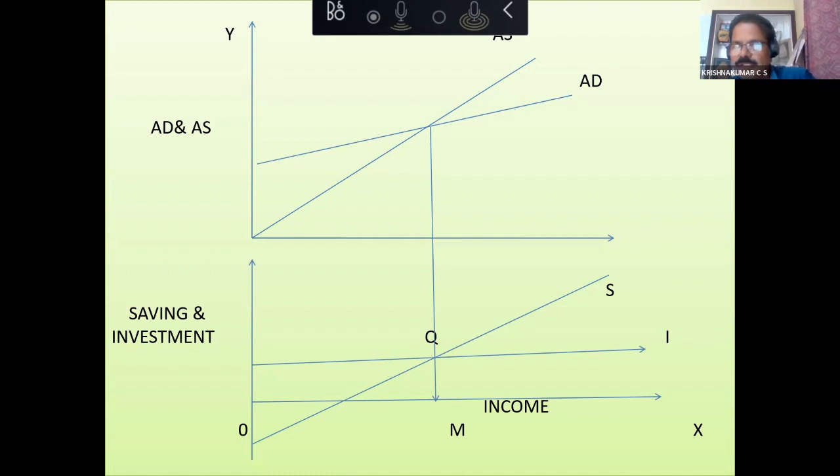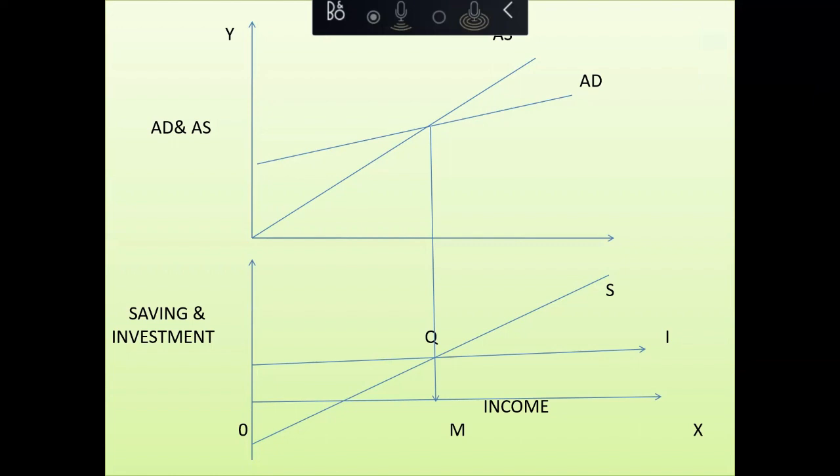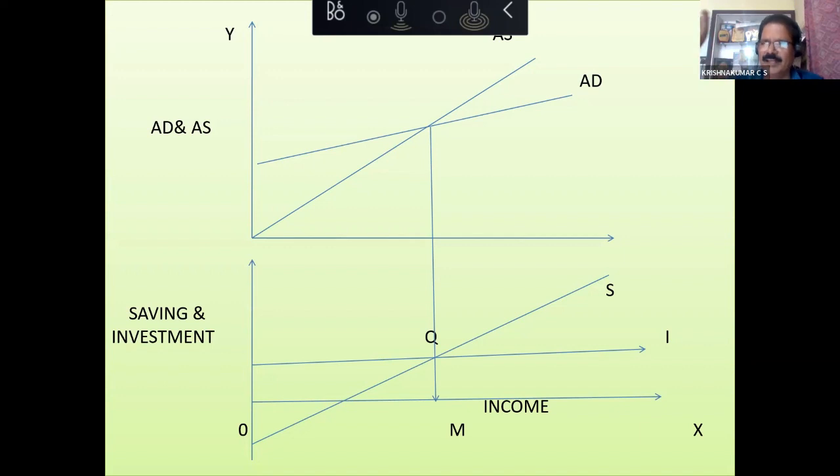You want me to repeat, or is it clear? Clear, sir. Now just opposite. Saving is less than investment. What will be the adjustment mechanism? Jayanti ma'am, please.